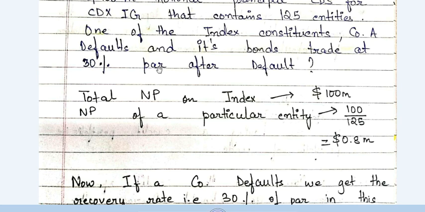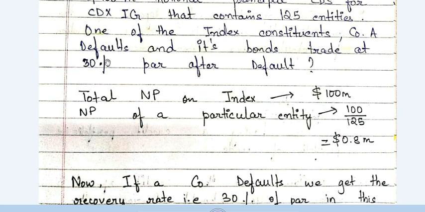Now, what is the meaning of its bonds trade at 30% par after default? So when you actually played on that index, this company A now defaults. So what happens is that its bonds are trading at 30% par. So 30% par means that if you actually go into the market today and sell this company A's bonds, you are going to earn 30%. So if you're going to earn 30%, that 30% is called your recovery rate. Okay, this 30% is called recovery rate.